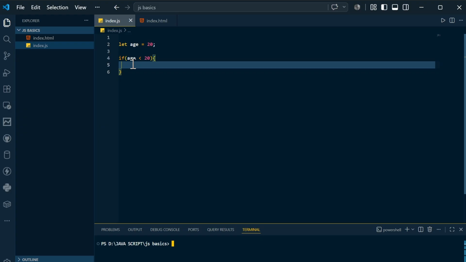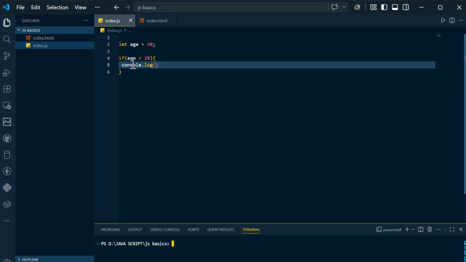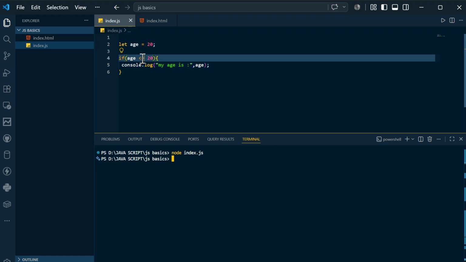Let's say you print "my age is" along with the age. If you come to the terminal, compile and run, it shows my age is 20.